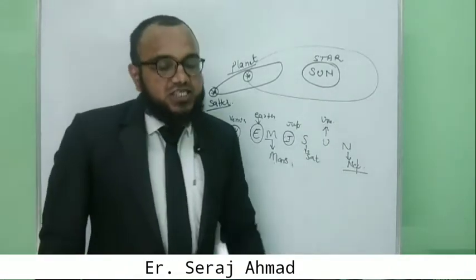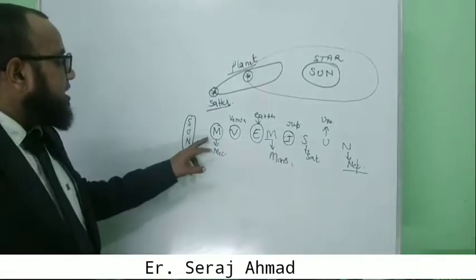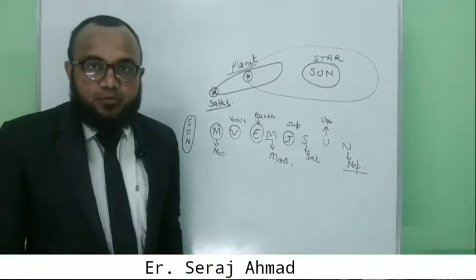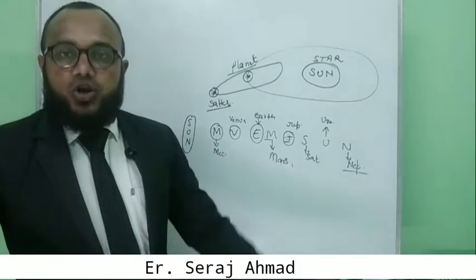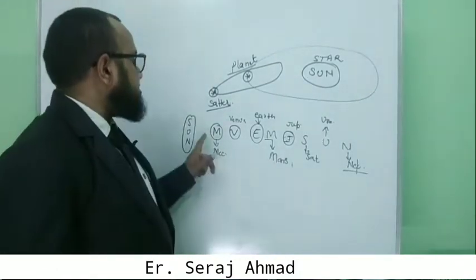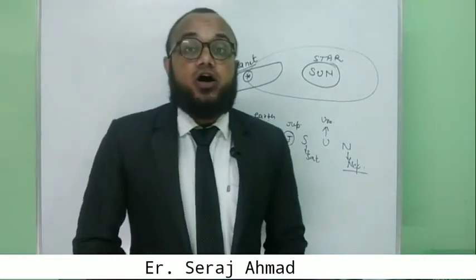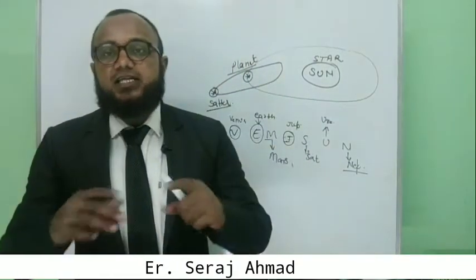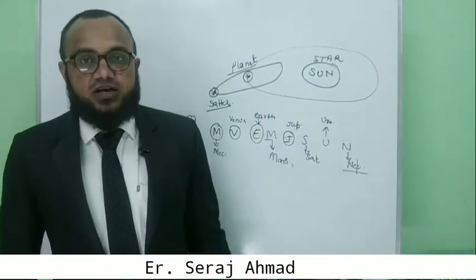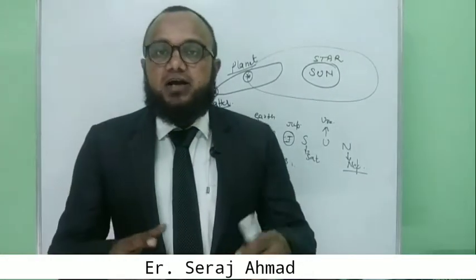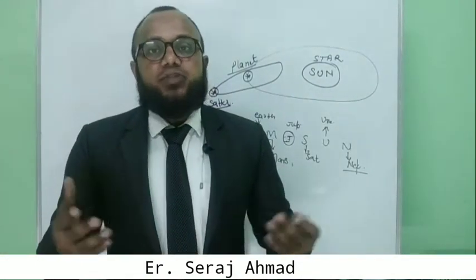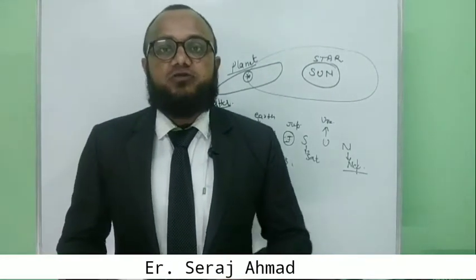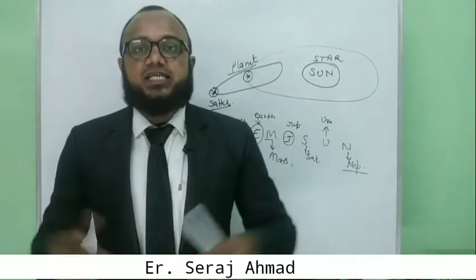And one question arises: as Mercury is near to the Sun, is Mercury the hottest planet in our solar system? No. Mercury is not considered the hottest planet because of its particular characteristics. When some part of Mercury is in contact with the Sun, the temperature of that part will increase, but the part of Mercury which is not in contact will not increase.